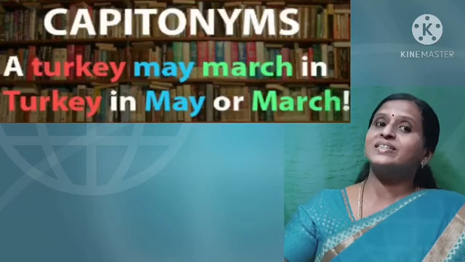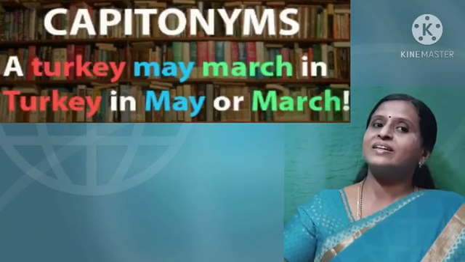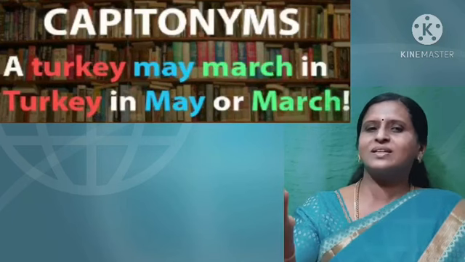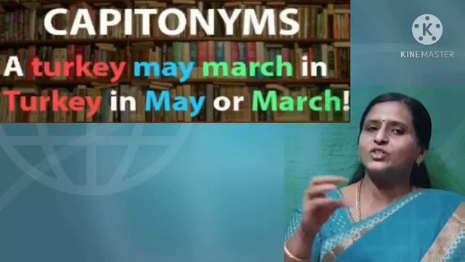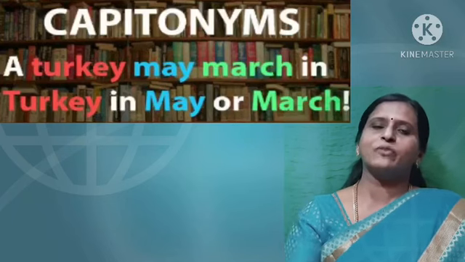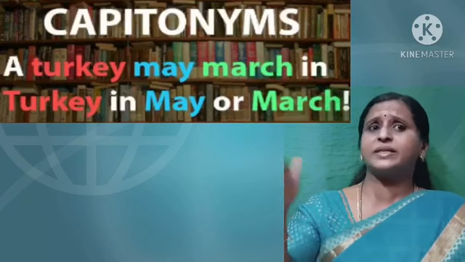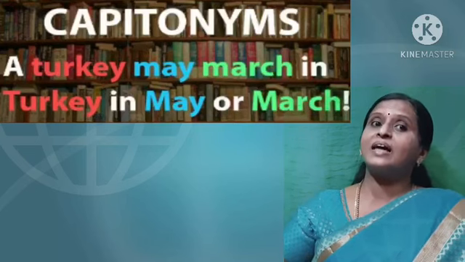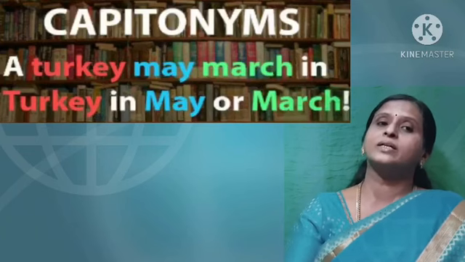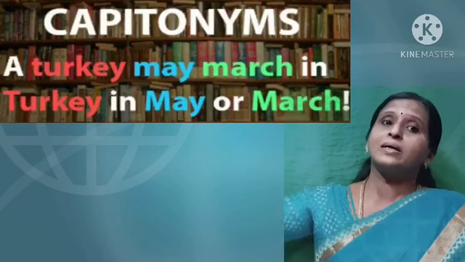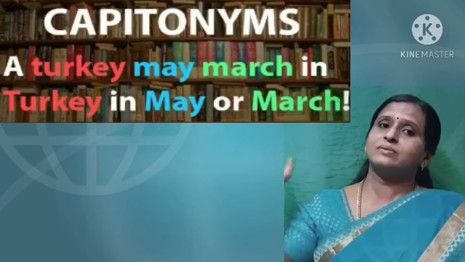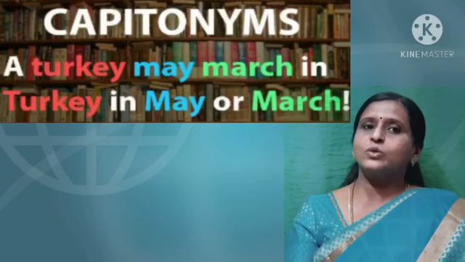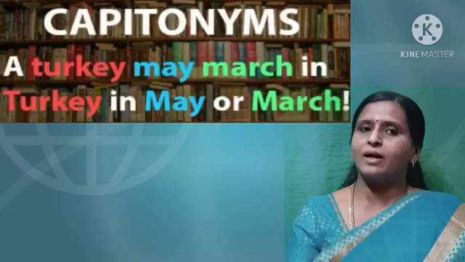A turkey, that turkey will have a small t, because it refers to the bird. It need not be meaningful, children, it's just an example that I am giving you. May march, that means it can walk stiffly. In Turkey, that Turkey has a capital T, that means in that country called Turkey. In May and March, capital M, capital M once again, that means in the months of May and March. Got it? So see how important capital letters are.